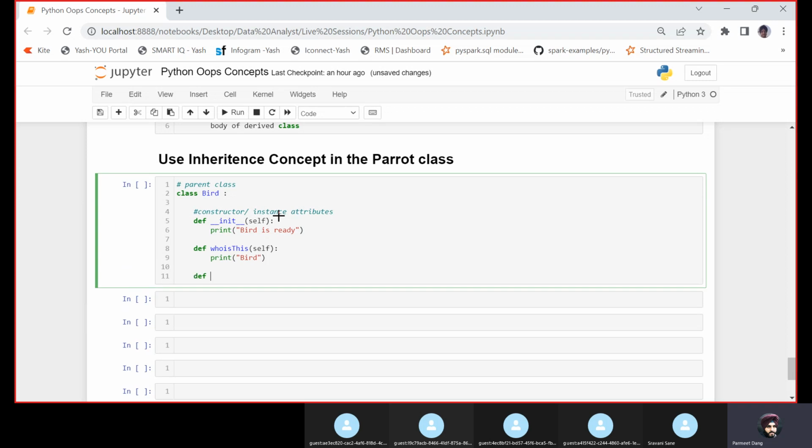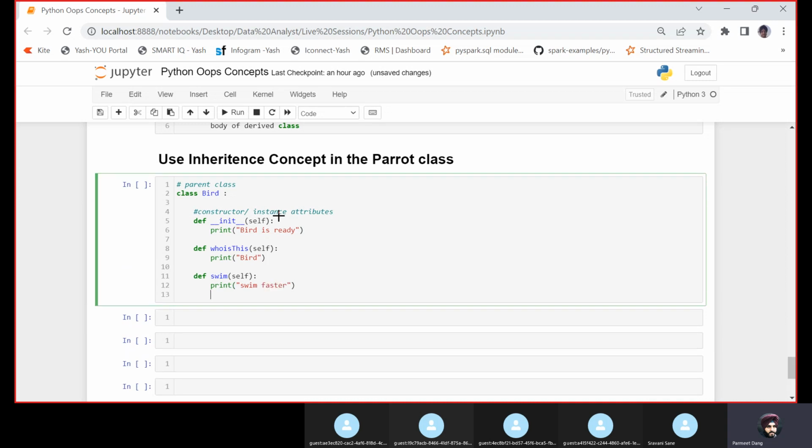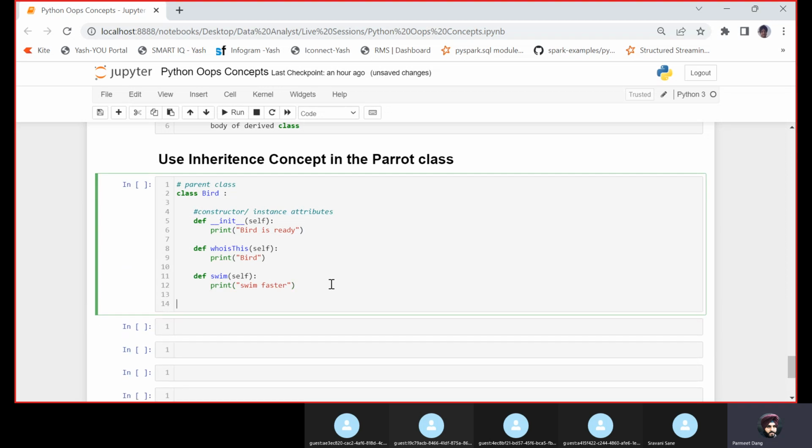Let us create another basic method, and this method will just print swim faster. So this class has one constructor that prints the message bird is ready. There's another method named who is this, which prints bird. And one more method, swim, which just prints the message swim faster. That's it, the class definition is over.